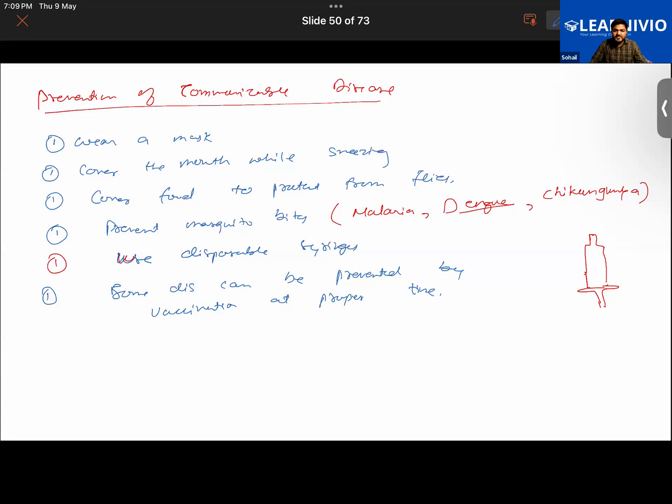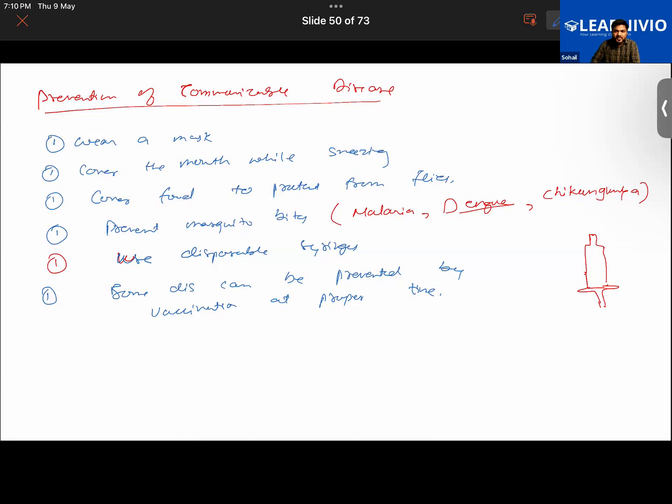You might also have received different kinds of vaccination. So some diseases can be prevented by vaccination. What are some of the common examples? Different types of vaccines are given, like polio vaccines, and the COVID vaccine was given, isn't it?